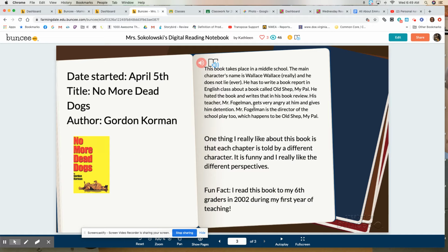What I did here was I said this book takes place in a middle school. The main character's name is Wallace Wallace, really, and he does not lie ever. He has to write a book report in English class about a book called Old Shep, My Pal. He hated the book and writes that in his book review. His teacher, Mr. Fogelman, gets very angry at him and gives him detention. Mr. Fogelman is the director of the school play too, which happens to be Old Shep, My Pal. One thing I really like about this book is that each chapter is told by a different character. It's funny, and I really like the different perspectives. Fun fact, I read this book to my 6th graders in 2002 during my first year of teaching.